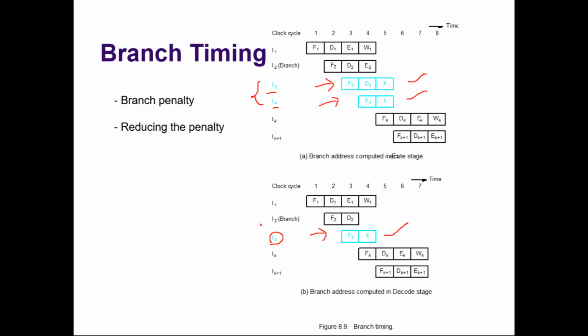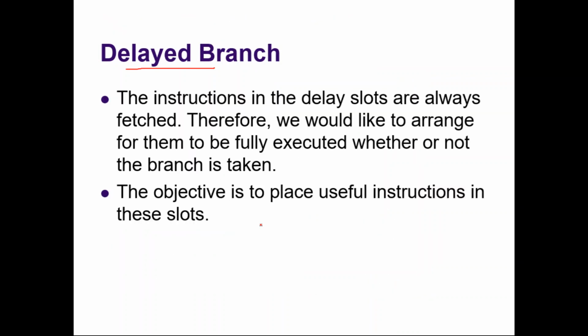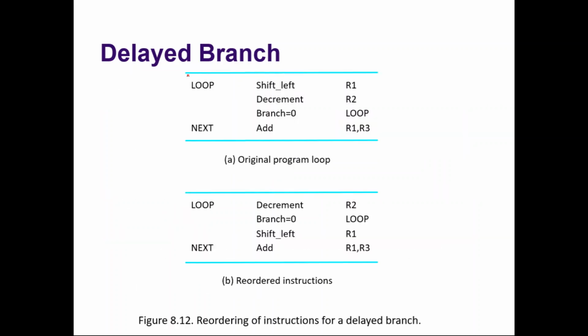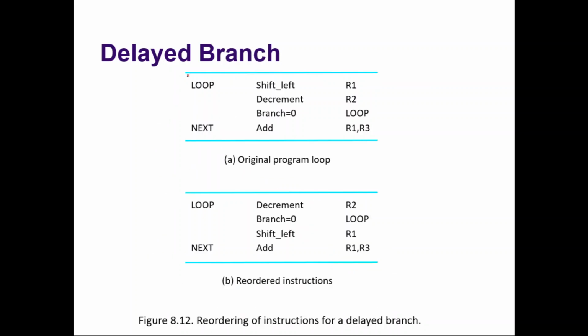So we are going to use a concept called delayed branch, which is connected with those delayed instructions, to reduce the impact of the stall, or to reduce the branch penalty. Fine, so how are we going to do that? Let us see.